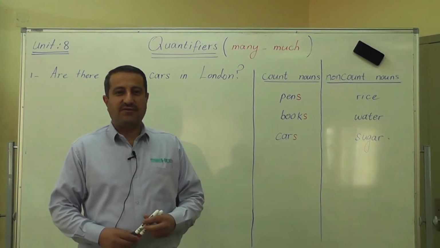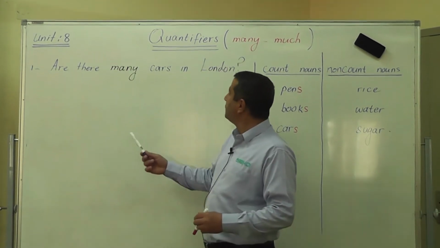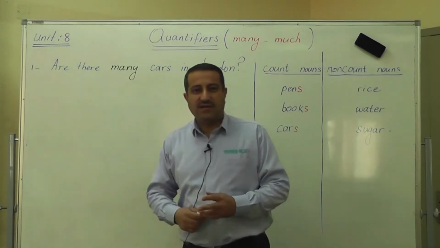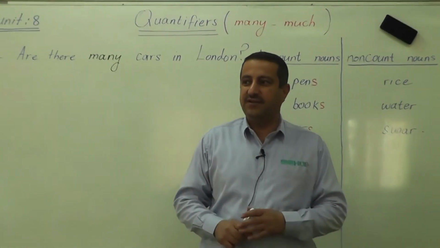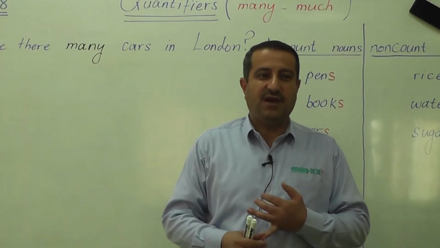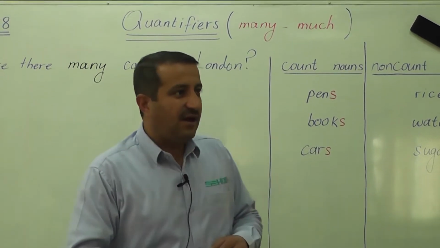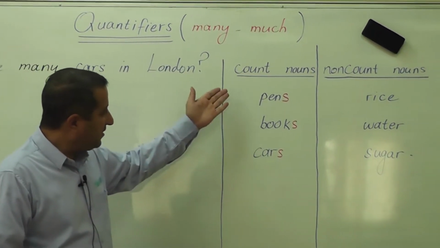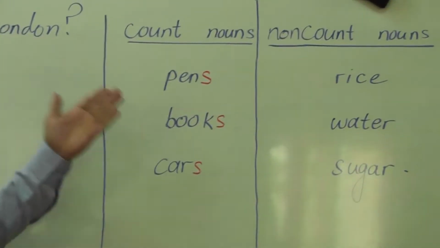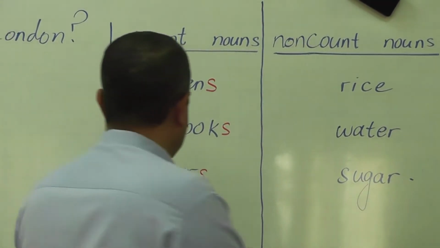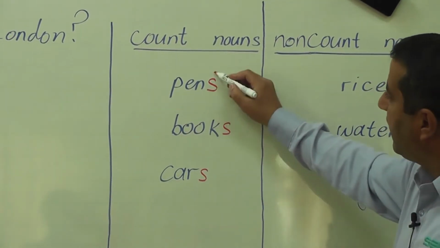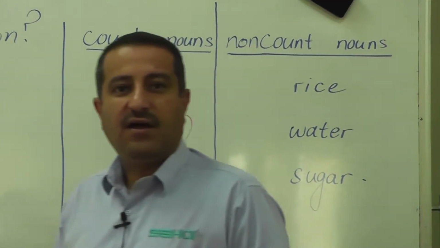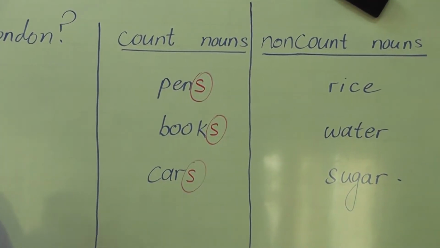Today we are going to have a grammar lesson about the usage of quantifiers, many and much, and some others, of course. As you know, nouns in English are divided into two parts, either countable nouns or uncountable nouns. Countable nouns are like words, pens, books, cars. They take the plural s. They can be either in the singular form or in the plural form. They take both cases, singular and plural.